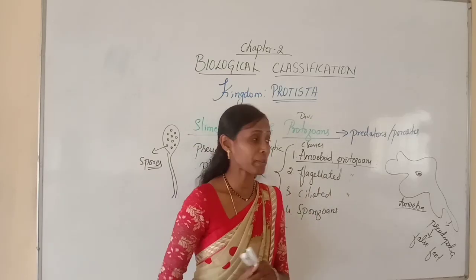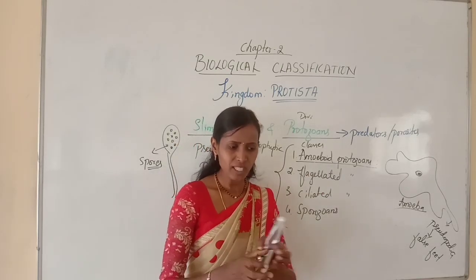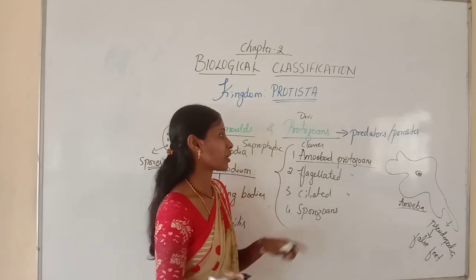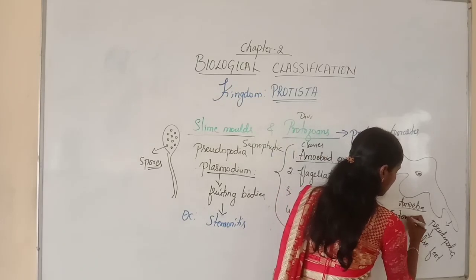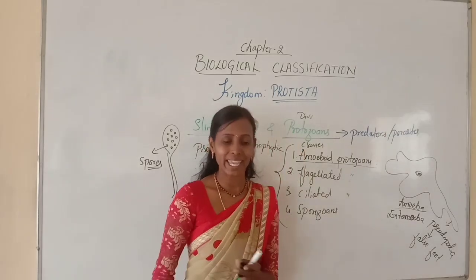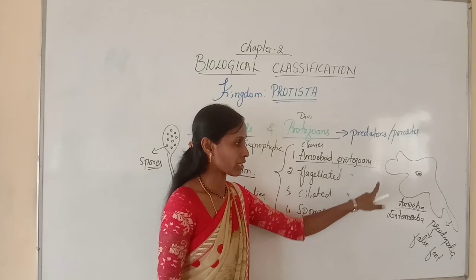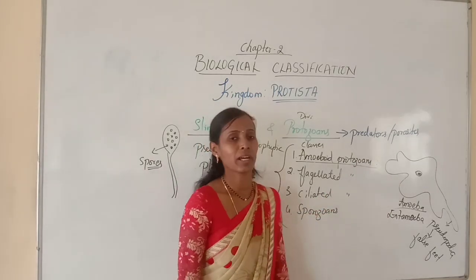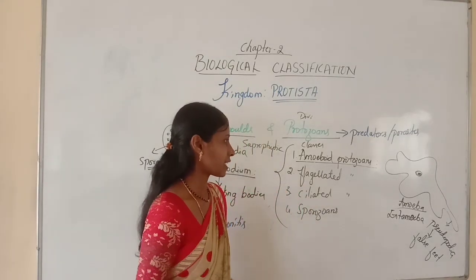And some organisms under this group are parasites. If they are parasites, they may cause diseases also. One parasitic example in these amoeboid protozoans is Entamoeba. So amoeba and Entamoeba both are examples for amoeboid protozoans. They have irregular body shape and they have pseudopodia as a locomotory organ. But Entamoeba is a parasite which causes diseases that you will study later.